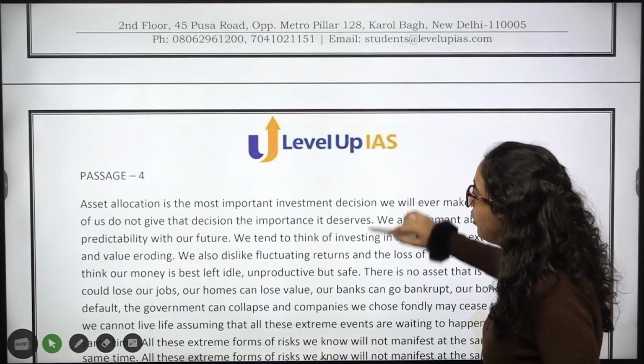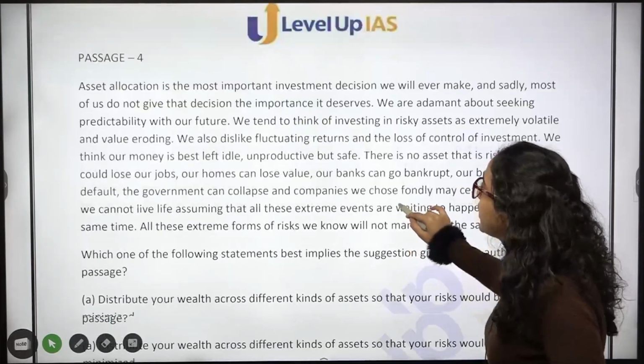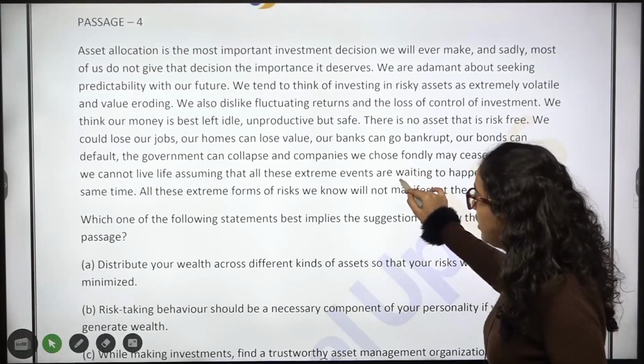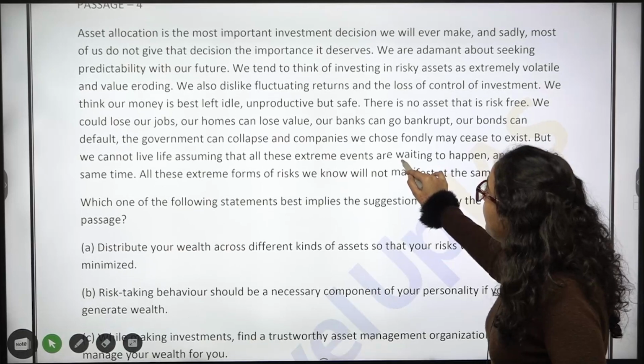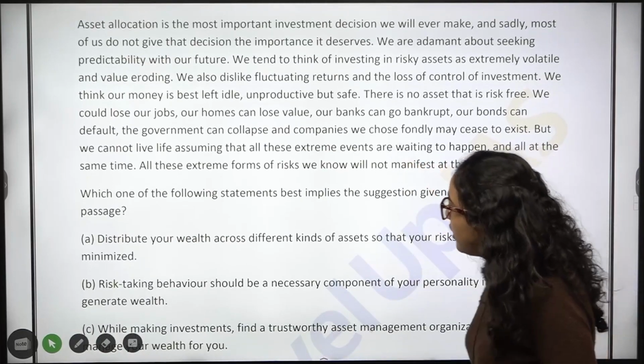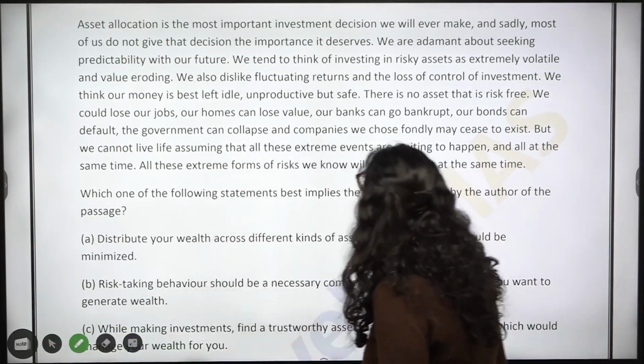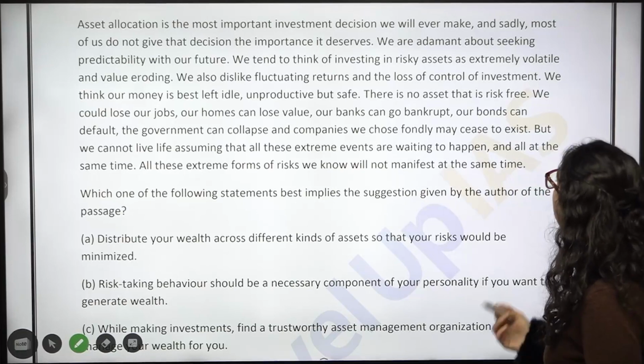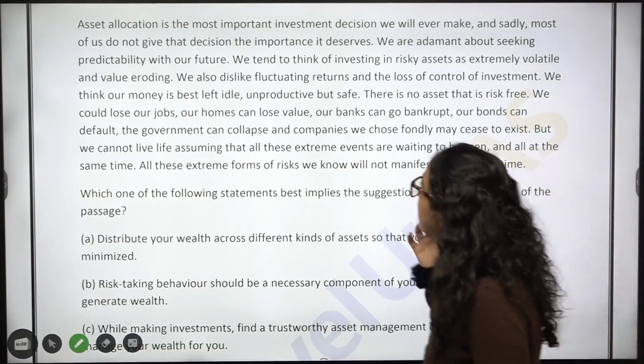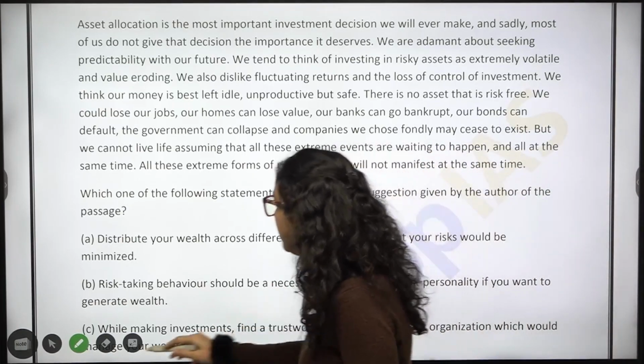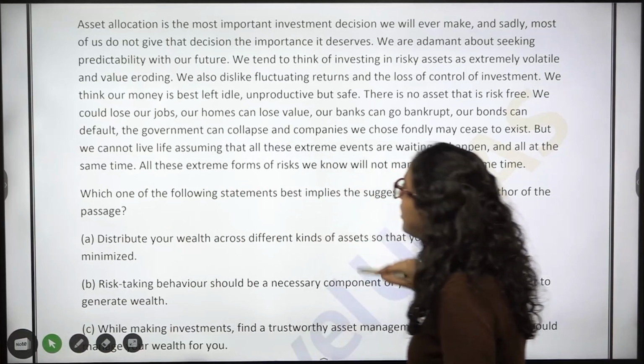Concluding 2. Chalo. Passage 4. In this passage, you have: asset allocation is the most important investment decision which we will ever make, and sadly, most of us do not give it the importance it deserves. Chalo, asset allocation is being discussed.